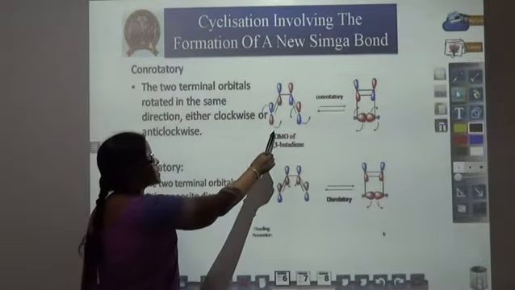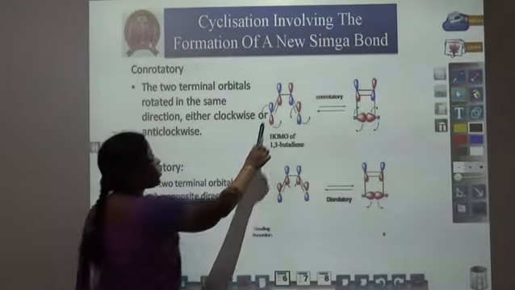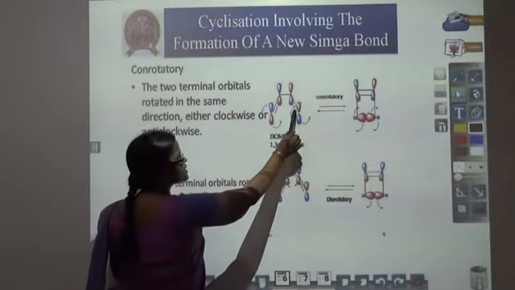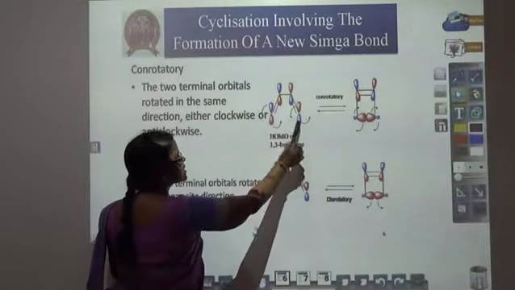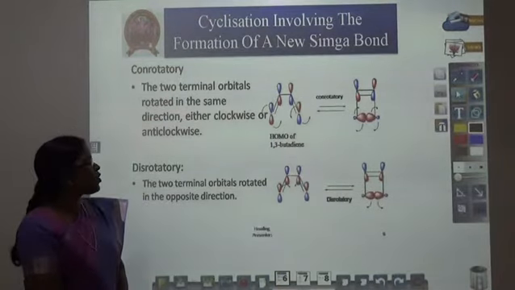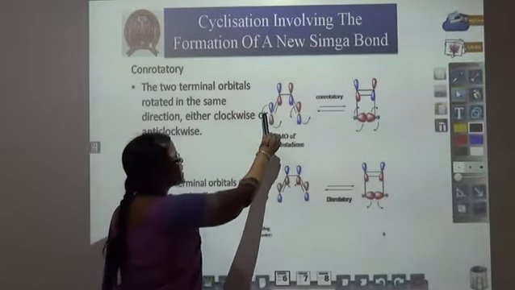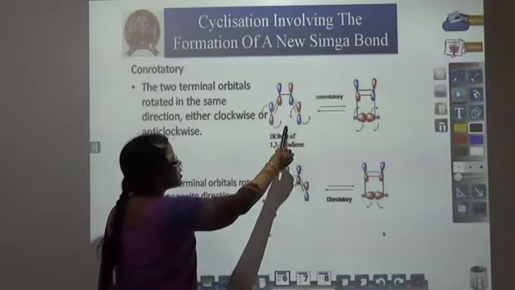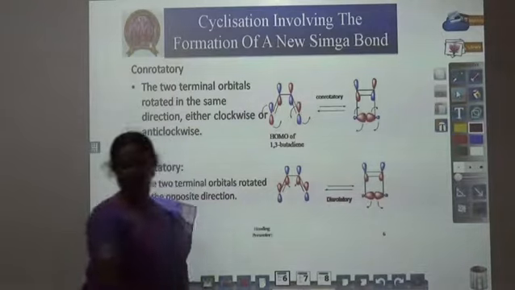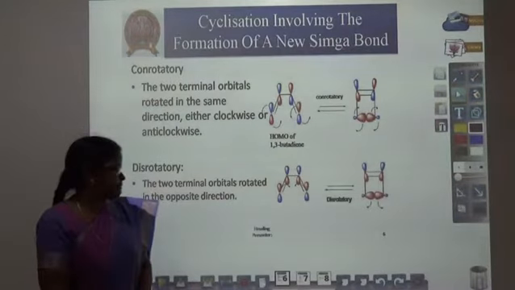For example, this is the HOMO of 1,3-butadiene under thermal condition. It is an out of phase orbital. What is meant by an out of phase orbital? Orbitals with the same sign on the terminals are present in opposite phases. So it is called an out of phase orbital. That out of phase orbital is rotated in such a way that either both are rotated in the anti-clockwise direction or both in the clockwise direction to meet the orbitals of the same sign. Orbitals of the same sign on head-on overlapping only produce a sigma bond.